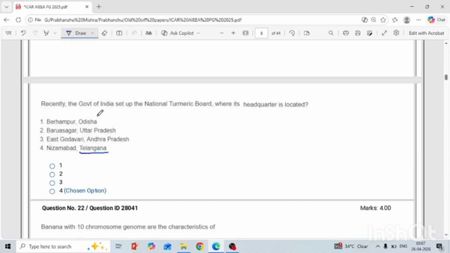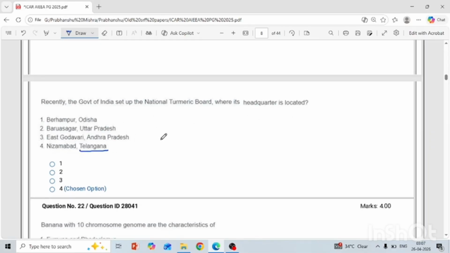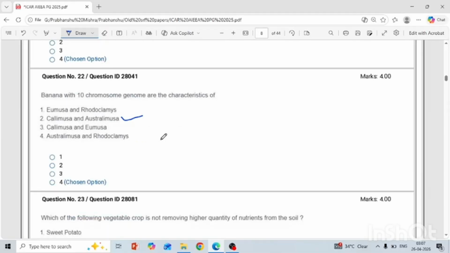Recently, the government of India set up the National Turmeric Board, whose headquarters is located in Telangana. This is a very simple question and Horti-science test series में ये सारे हम कवर किए थे.